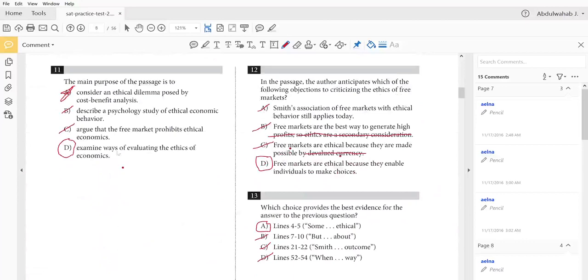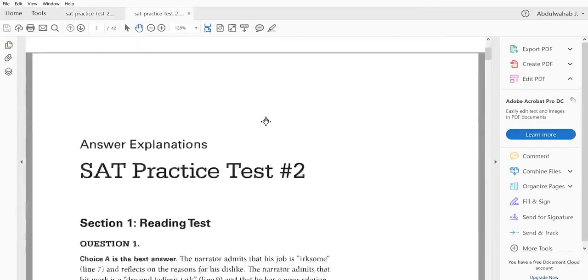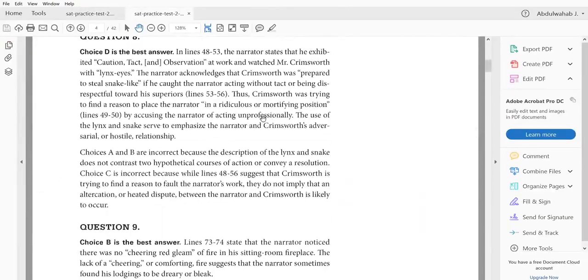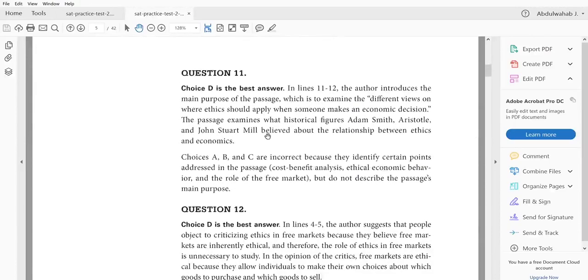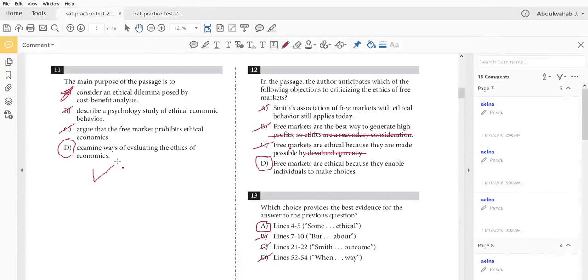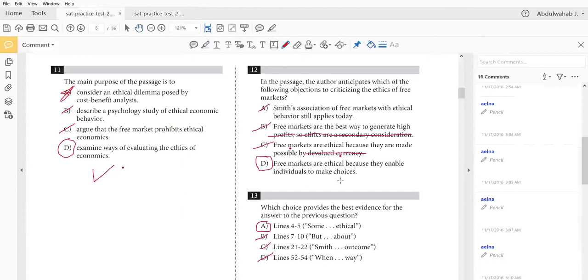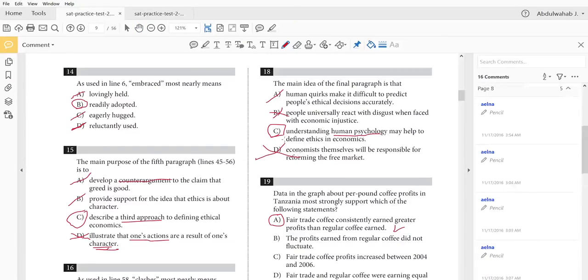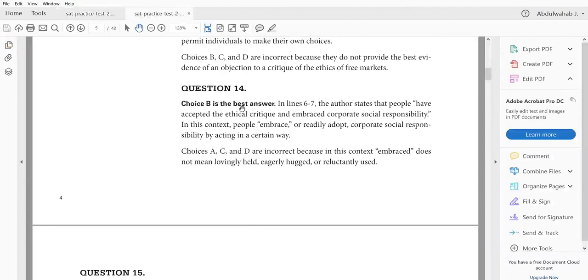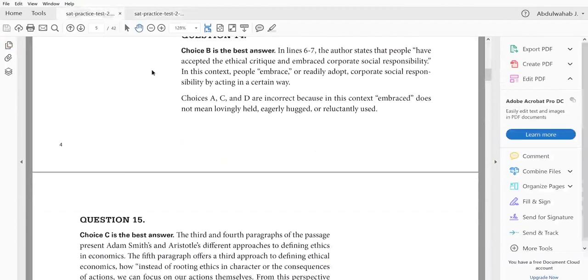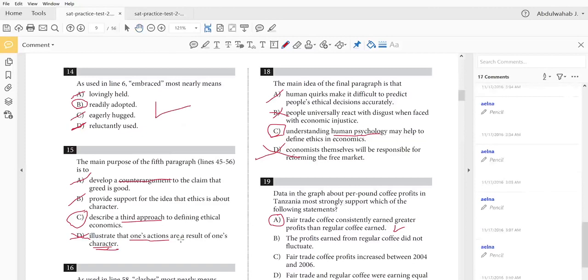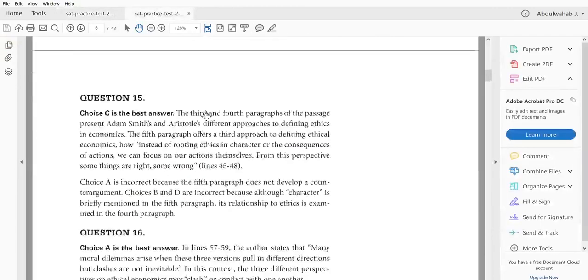Let's check our answers. So this is practice test 2. Here are the answers. So let's check and see how we did. We're doing questions 11 to 21. 11 is D. 12 is D and 13 is A. 14 is B, and 15 is in fact C.